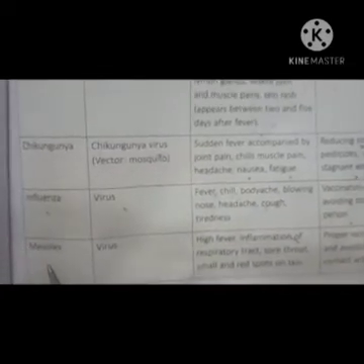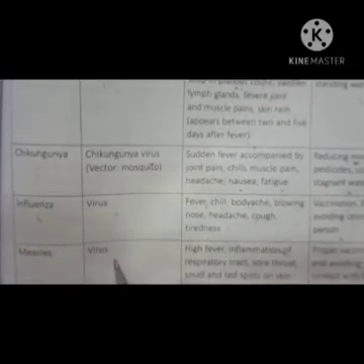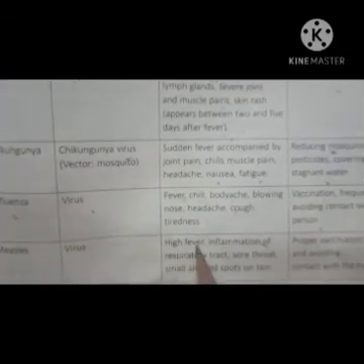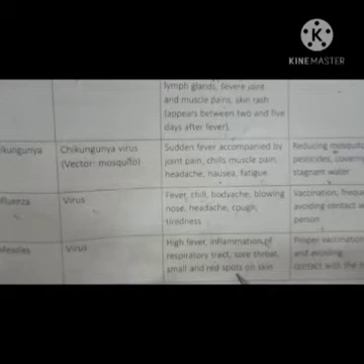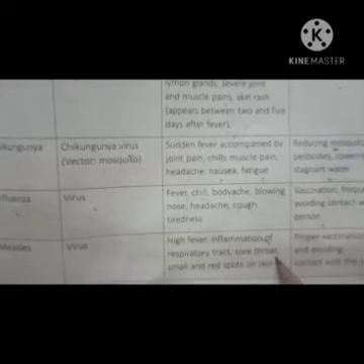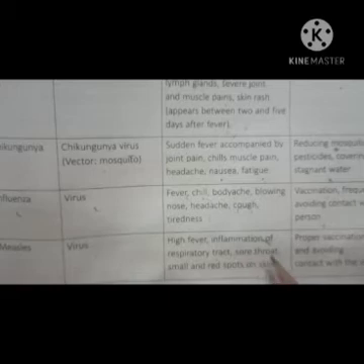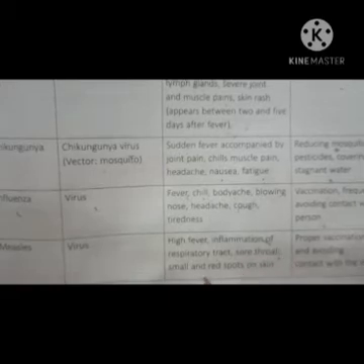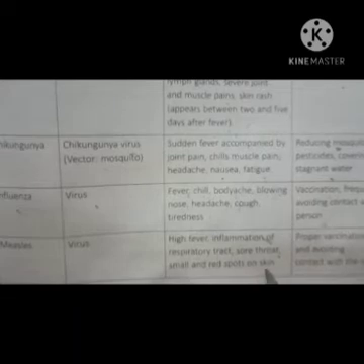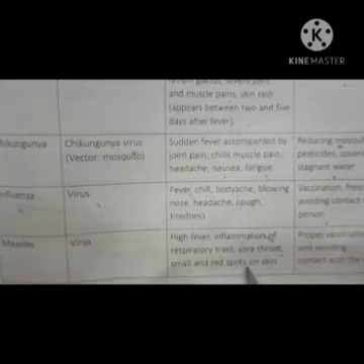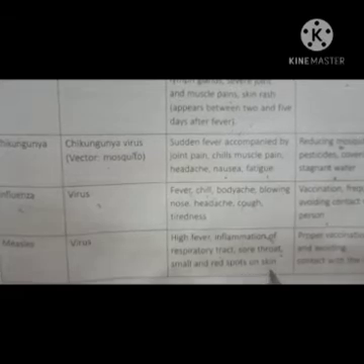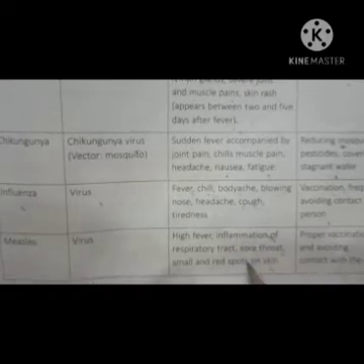Now next is your measles. Measles is also caused by a virus, and the symptoms are high fever, inflammation of the respiratory tract. It means there is a swelling of the respiratory tract, a swelling in your throat and in your nasal cavity, right? And sore throat. Sore throat means when you have a pain in your throat. Small and red spots on the skin. Actually, on the skin, small red spots appear in measles.